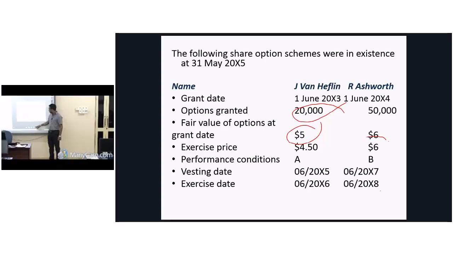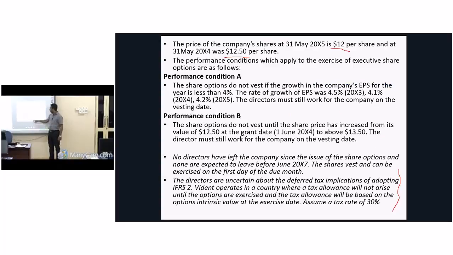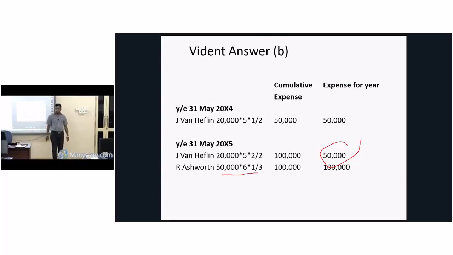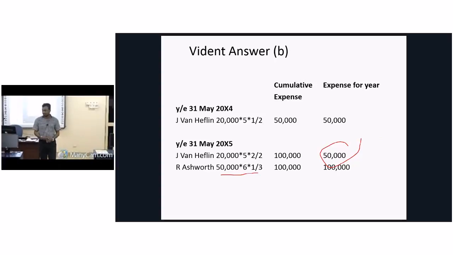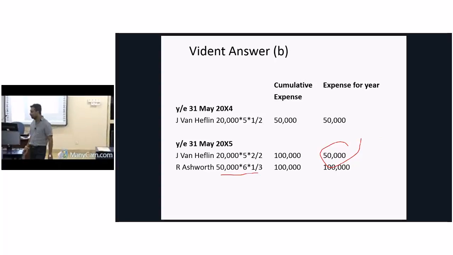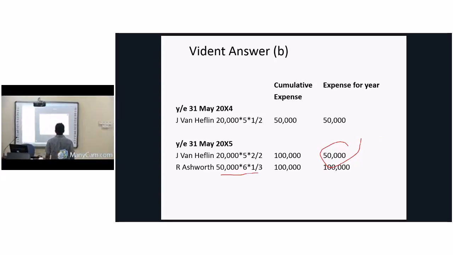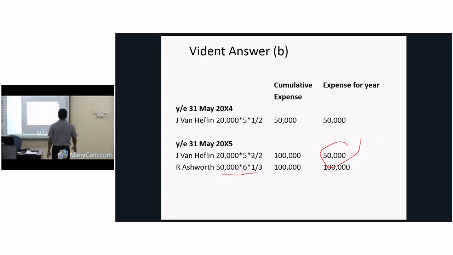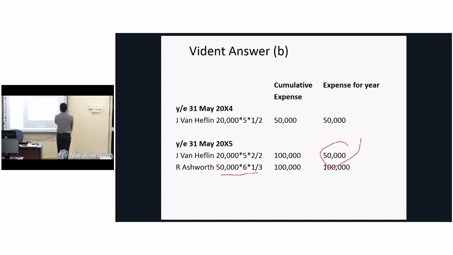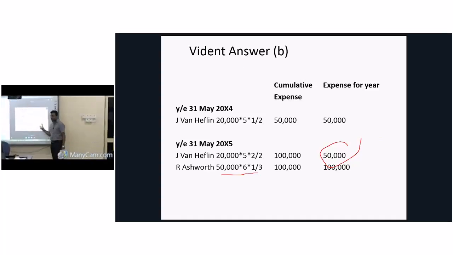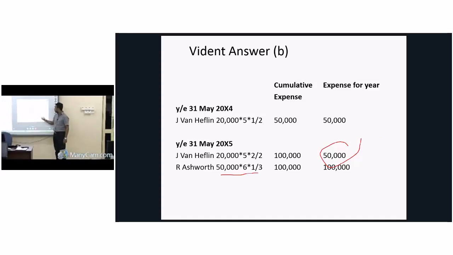Then 50,000 into 6 rupees, how much? 300,000 divided by 3 years. His condition is 3 years. Vesting period is 3 years. Then it will be 100,000. Profit and loss account debit 100,000. Reserves account credit 100,000. Then total reserves in my account will be how much? 150,000 at the end of year 2.